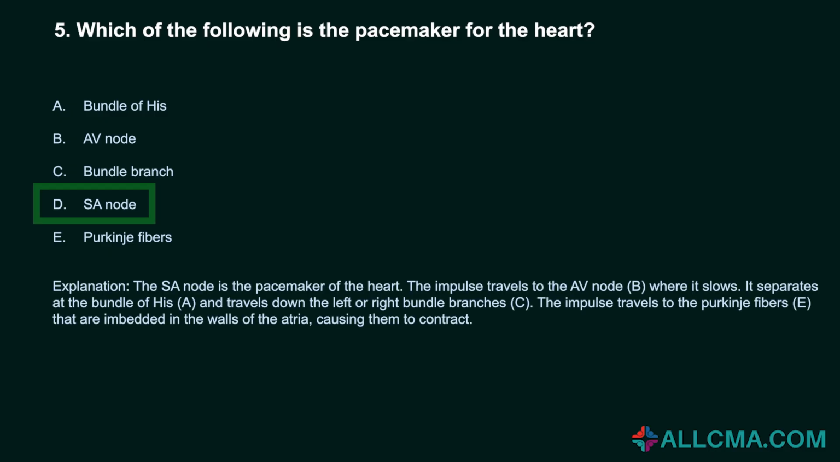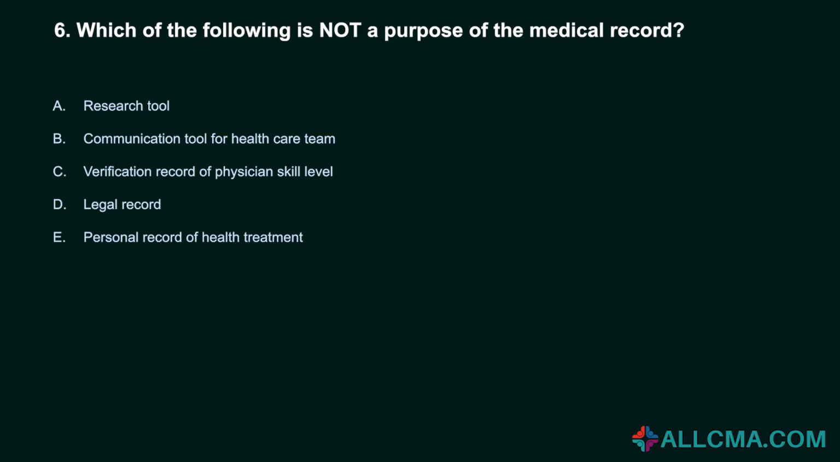The SA node is the pacemaker of the heart. The impulse travels to the AV node, B, where it slows. It separates at the bundle of His, A, and travels down the left or right bundle branches, C. The impulse travels to the Purkinje fibers, E, that are embedded in the walls of the ventricles, causing them to contract.